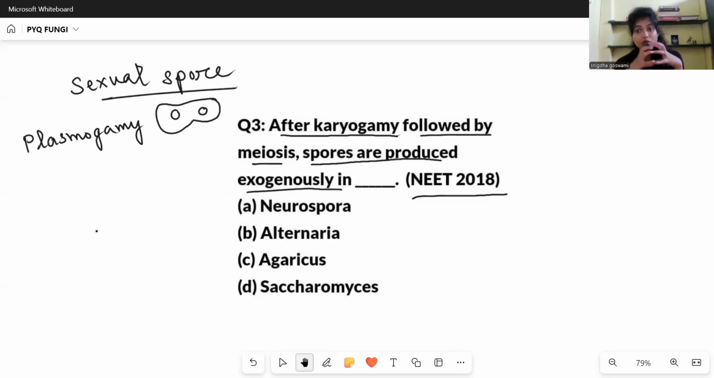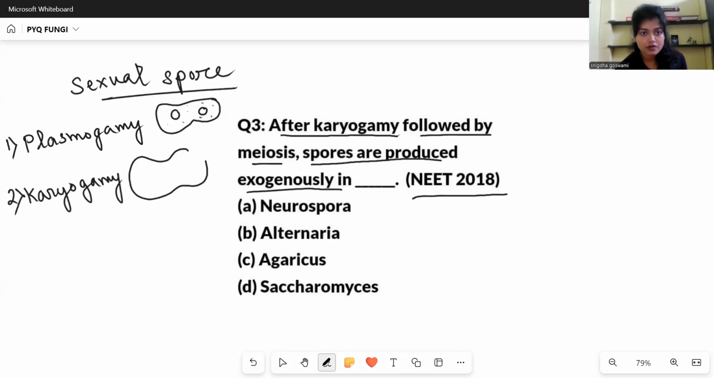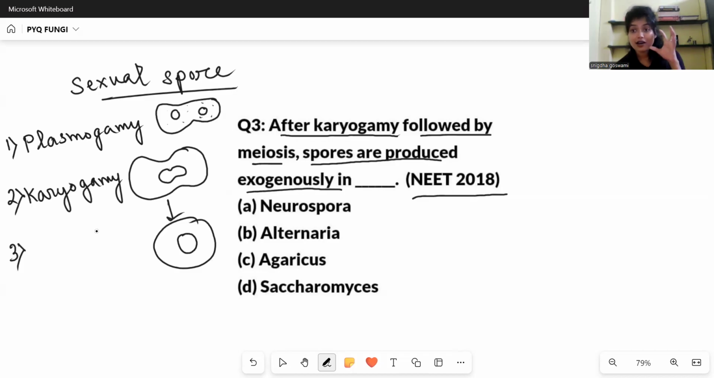When 2 cells are fusing, only the protoplasm is fusing, but the nucleuses are not fused yet. So this is the plasmogamy. Step 1. In step 2, what happens? In step 2, karyogamy happens. Karyogamy means what? Karyon means nucleus, so it is the fusion of the nucleus. So when these 2 nucleuses fuse together, that is called karyogamy. So after karyogamy, what happens? Zygote formation happens.